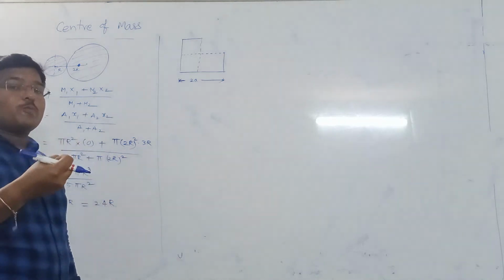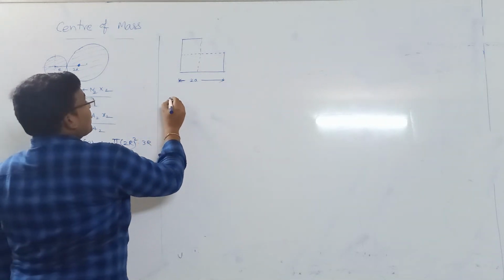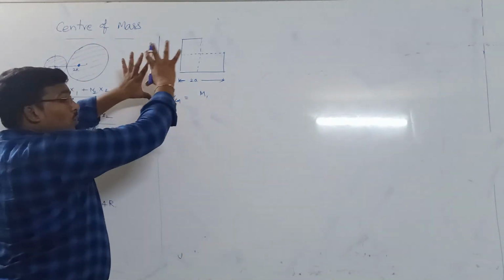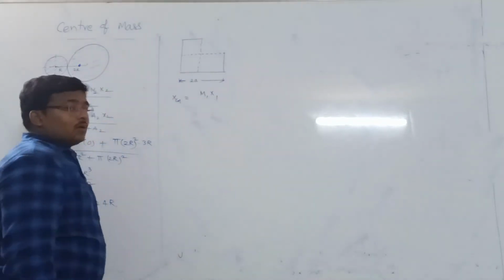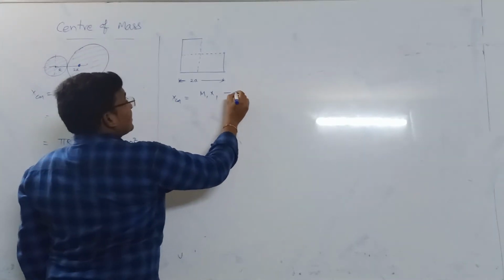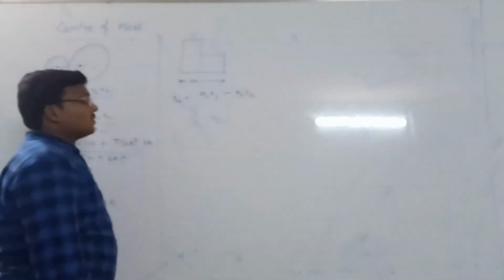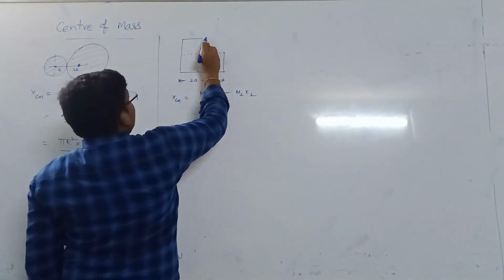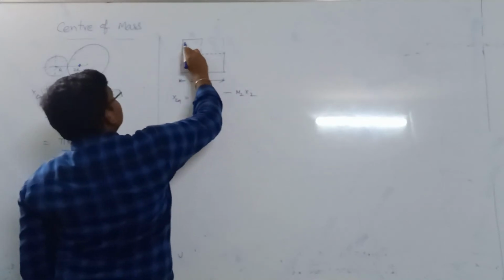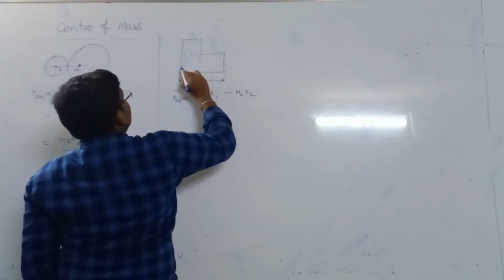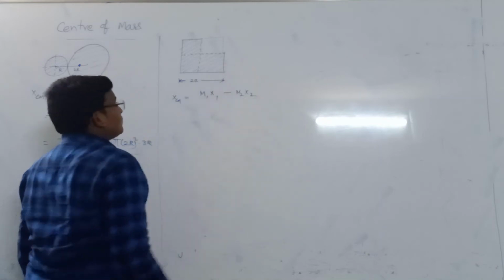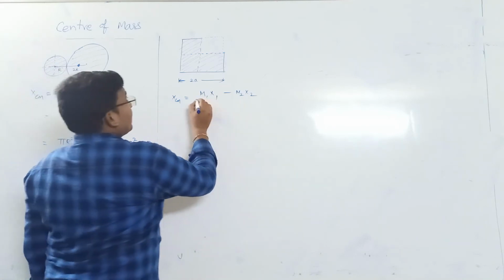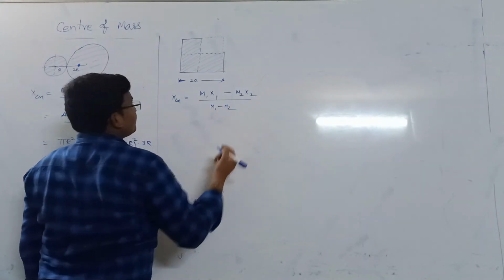By taking the removed portion as negative, you can apply the same formula: x center of mass is m1, which is nothing but the whole body, into x1, minus m2 into x2, so minus because we have removed this part from the total, by m1 minus m2.